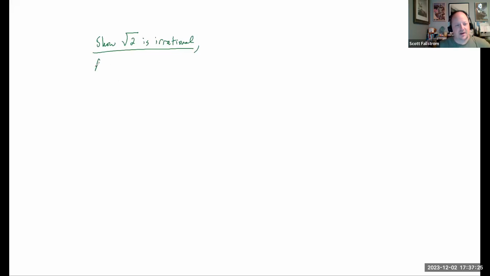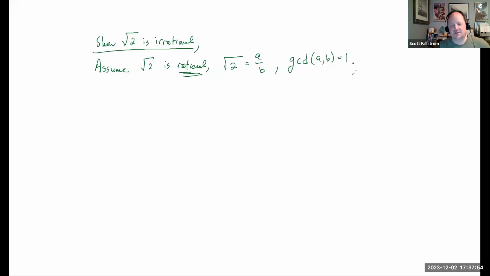So let's start with that. We're going to assume square root of 2 is rational. And what does that mean? Remember rational? Ratio. So that means the square root of 2 is equal to a over b as a ratio. And I'm going to add one more piece. Let's simplify this so that the GCD of a and b is 1.